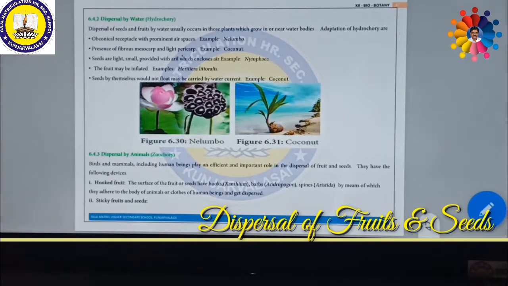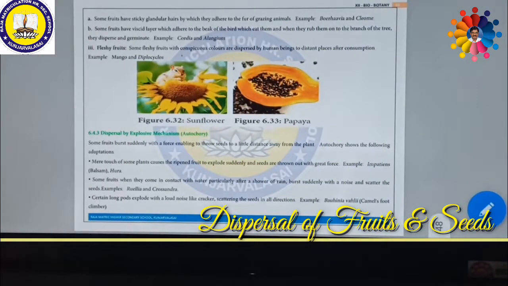Similarly, some sticky fruits and seeds also help to disperse fruits. Some fruits have sticky glandular hairs by which they can adhere to the fur of grazing animals. These easily stick on the fur or hair of grazing animals like cow, goat, sheep, buffaloes. On these animals they can easily adhere. Then they spread from one place to another to disperse the fruits and seeds.